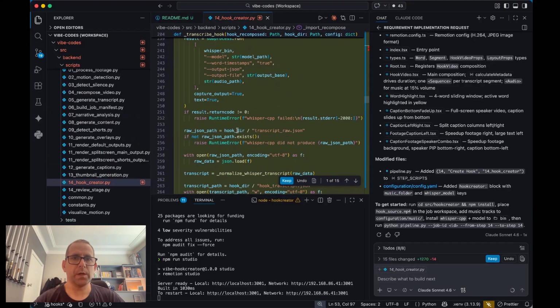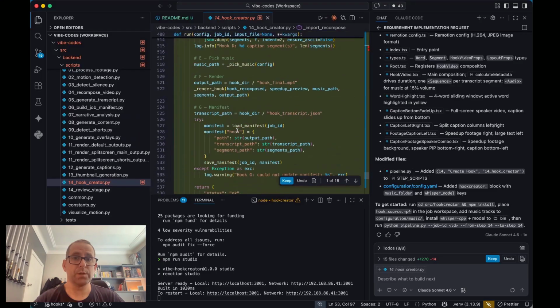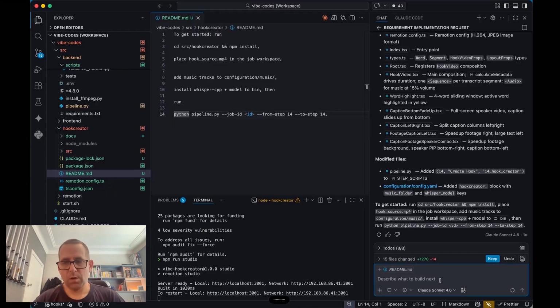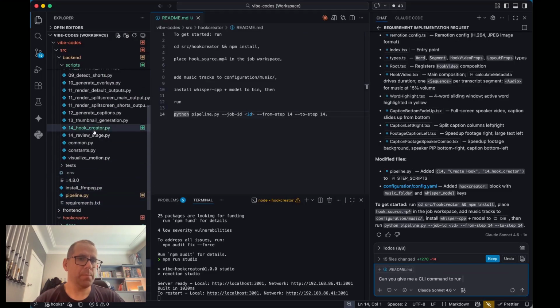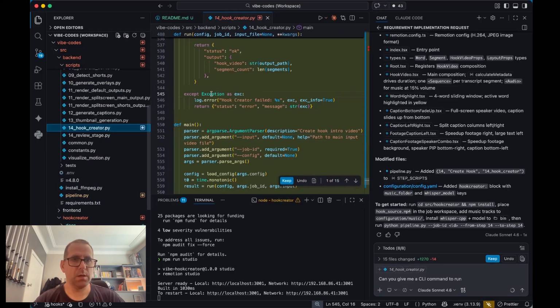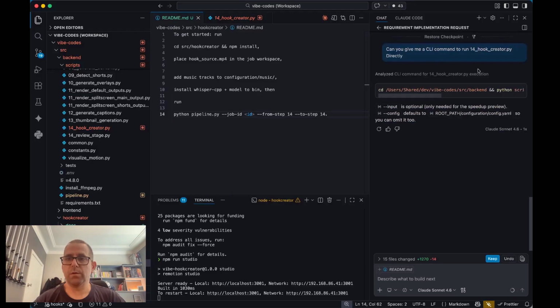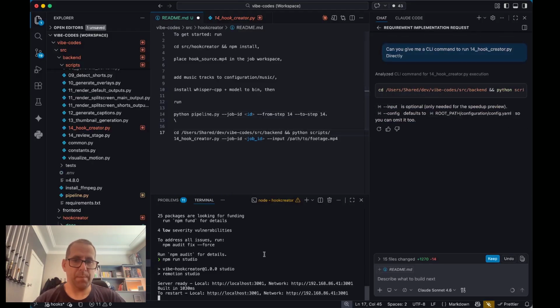What's this expected? As this is the script it's built. Input job. Can you give me a CLI command to run? I was hoping it would let me paste the file name directly. So essentially I'm going, write me the script to run this by itself. Go, thank you. Copy, need to run it in back end.